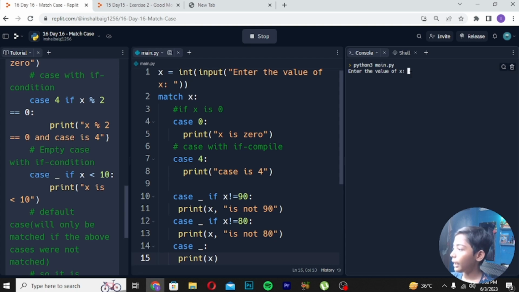Now here we can write 56. So here 56 is not 90. 56 is not 90 because the case has matched, so all the rest of the cases will be ignored. They matched one, so that's all. Now I do the same for x is 80. Let's suppose I run it with 80, and here it is coming: 80 is not 90.